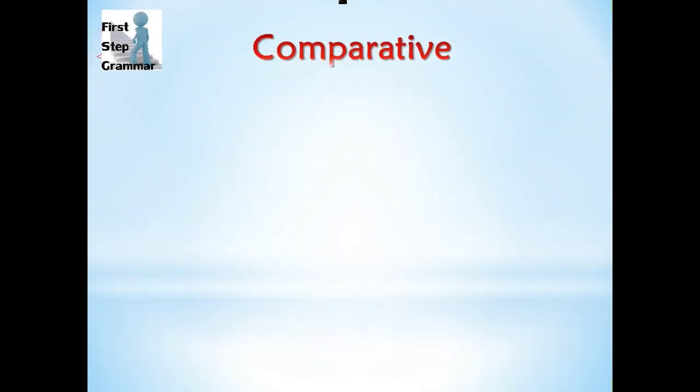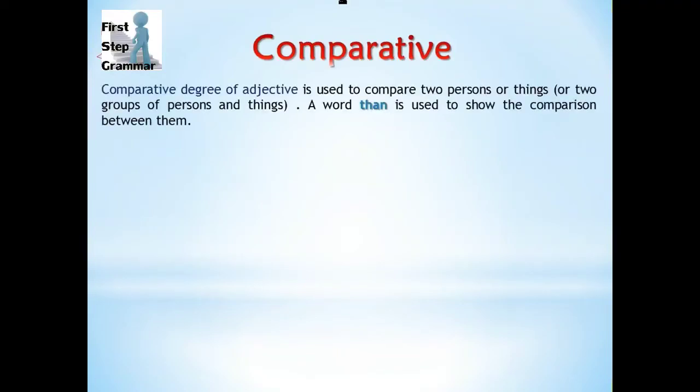The second type is the comparative degree. The comparative degree of adjectives is used to compare two persons or things, or sometimes groups of persons and things, and the word than is used to show the comparison between them. Generally we can say it compares two nouns or groups of persons, and one most important thing is that we have to use the word than after the comparative degree to show the comparison.